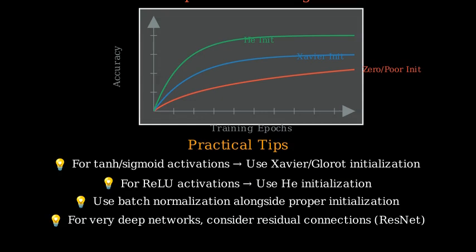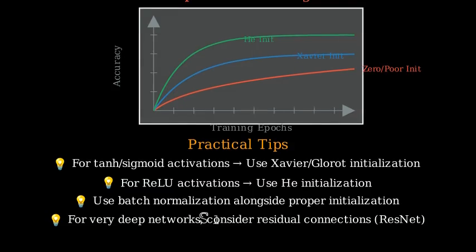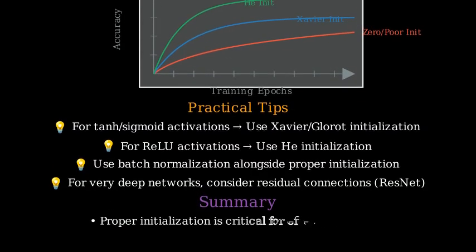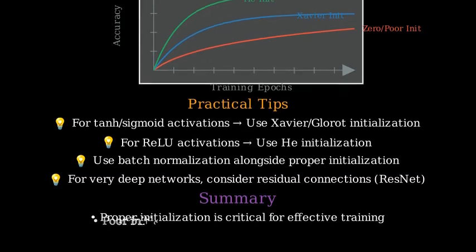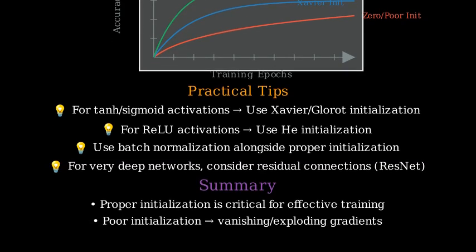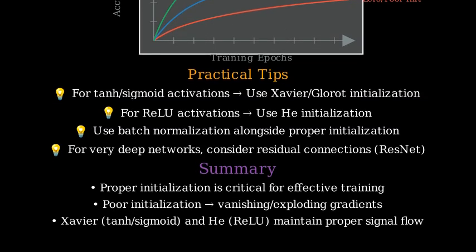To summarize, proper weight initialization is critical for effective neural network training. Weight initialization affects how quickly your network learns and whether it converges to a good solution. Poor initialization can lead to vanishing or exploding gradients, making training difficult or impossible. Modern methods like Xavier and He initialization are designed to maintain appropriate signal flow through deep networks.